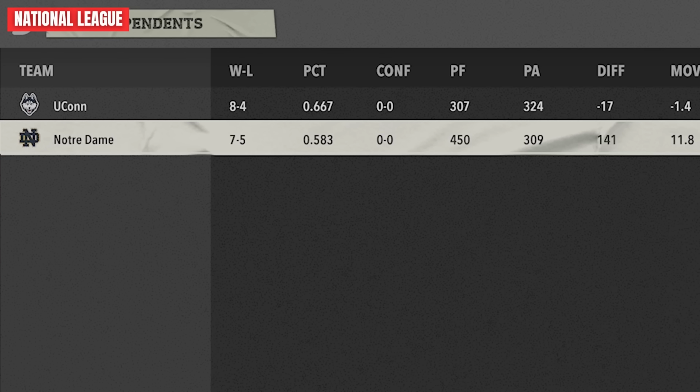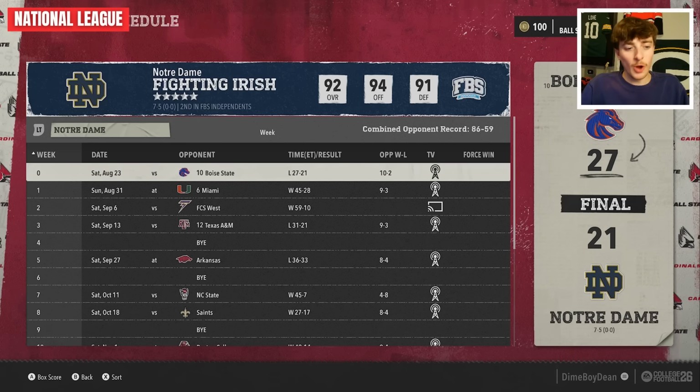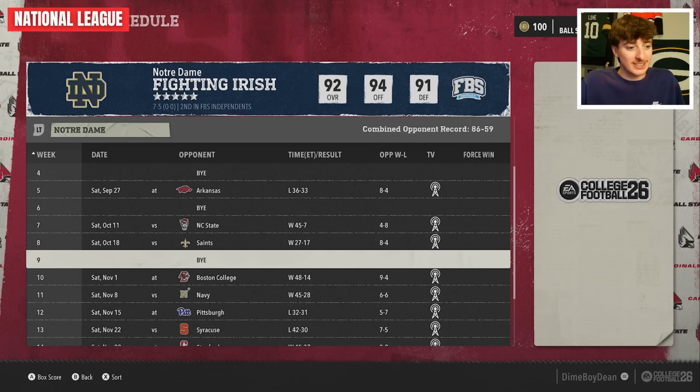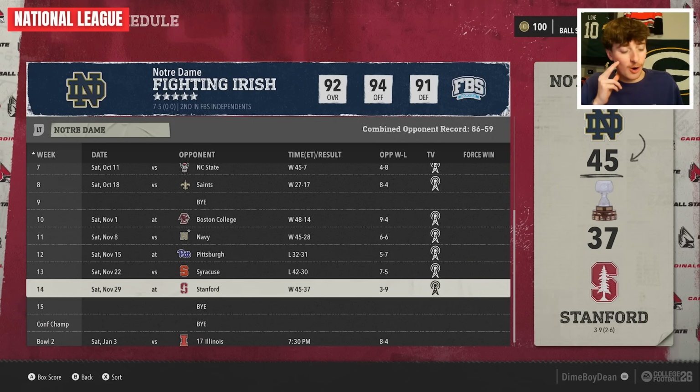They should at least be fighting for a playoff spot in this league. Well, to be completely fair for Notre Dame, they always schedule a harder opponent. Look at the teams that have played: Boise State, Miami, Texas A&M. They actually played the New Orleans Saints. It kind of makes sense, actually, why this team's having a hard time in the National League.